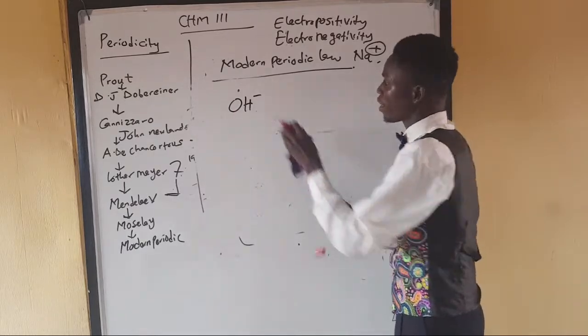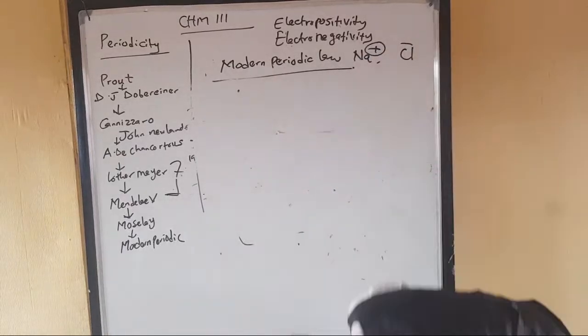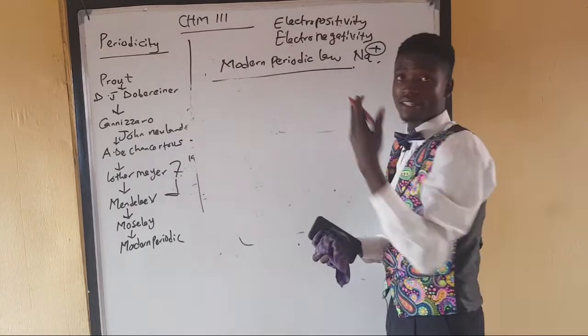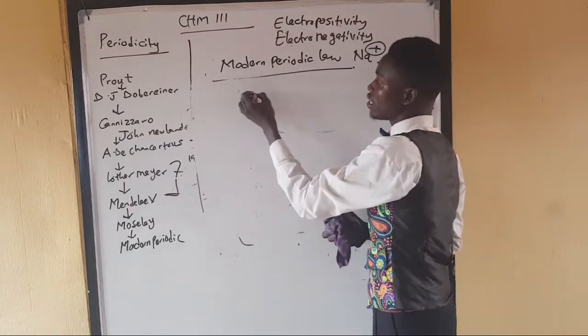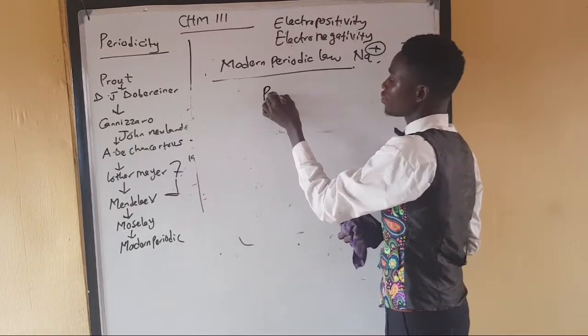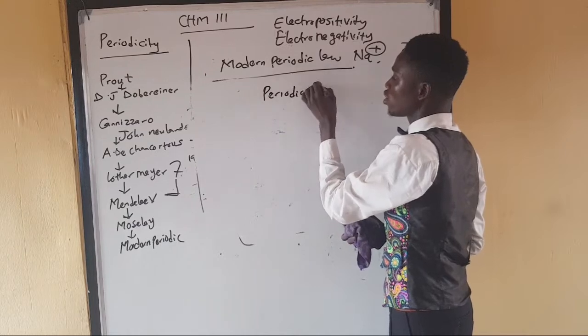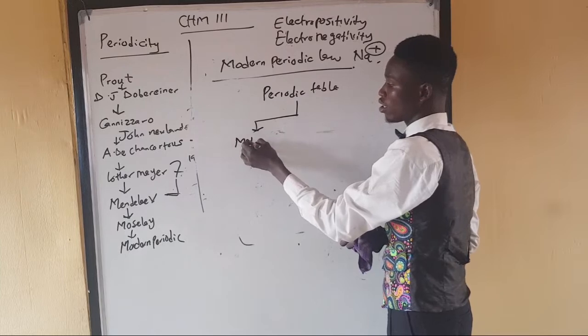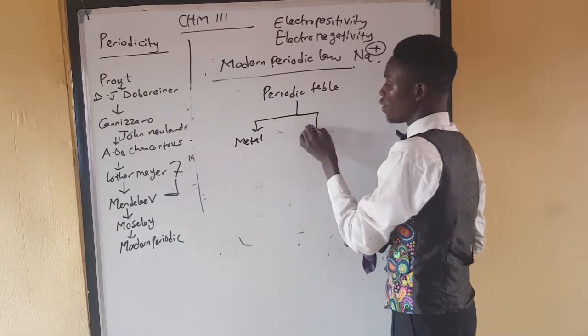Now, let me summarize this for you before I talk about periodic properties. The summary of what I've been saying since morning is that the periodic table is grouped into 2 groups majorly. You have the metals and the non-metals.